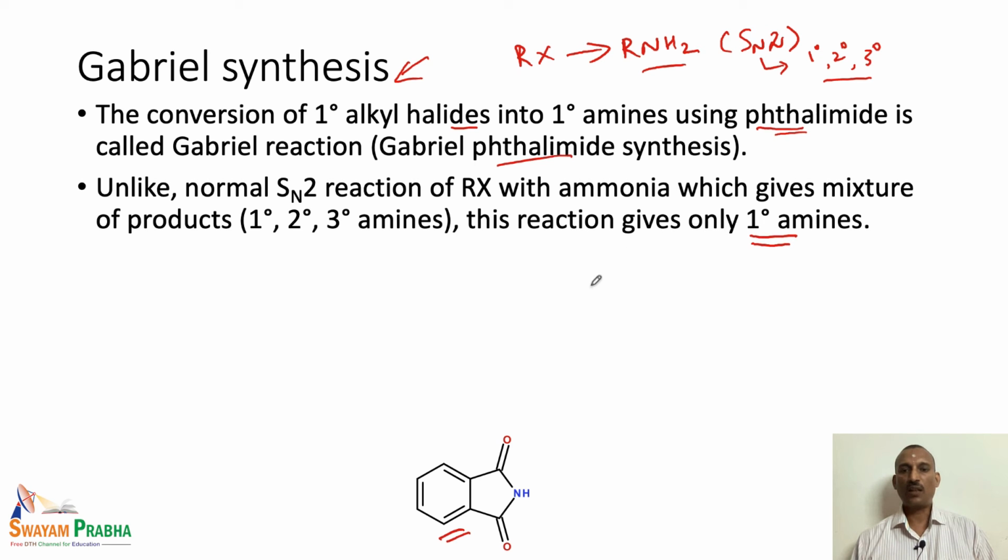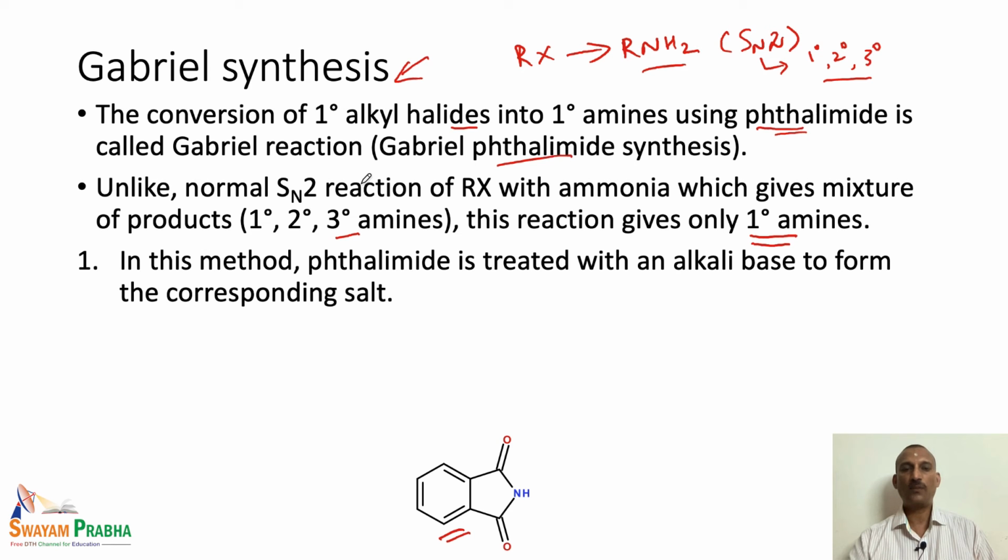It does not produce secondary or tertiary amines, as we have seen in the previous case of alkyl halides and ammonia reaction. That is the reason this reaction is highly important for the synthesis of primary amines.